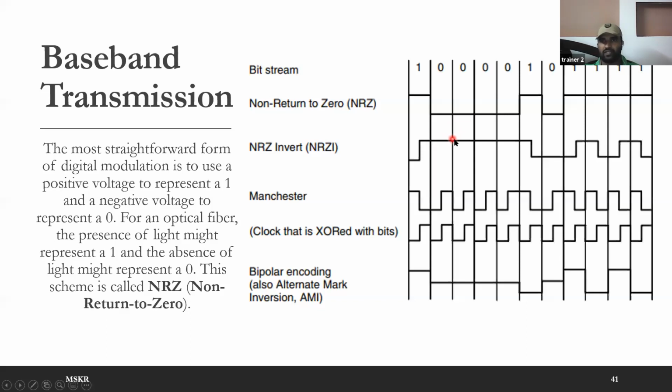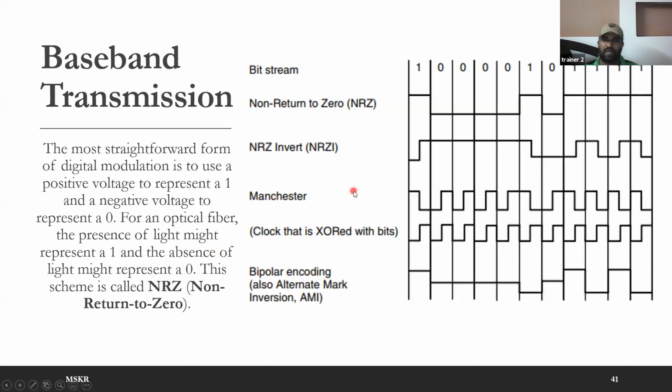Then another 0, so you continue with that high. Then another 0, you continue. Suddenly you got 1. Since the signal we sent till now is high, and the current bit is 1, let's change that to low signal. Whenever you get 1, change the level. Whenever you get 0, keep the same level, so that the signal will be generated in this specific format. So that is about NRZ.